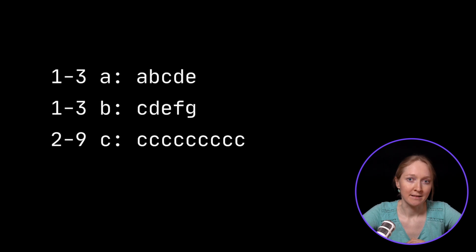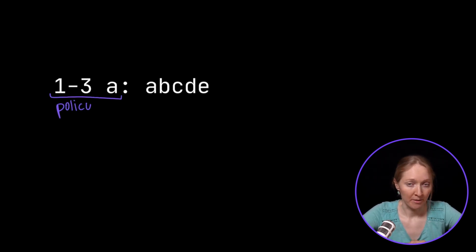The password and the policy are represented in the following way. First goes the encoding for the policy, then the password. Our task is to check that the password is valid and conforms to the given policy. The policy is different in the first and the second parts of the task.